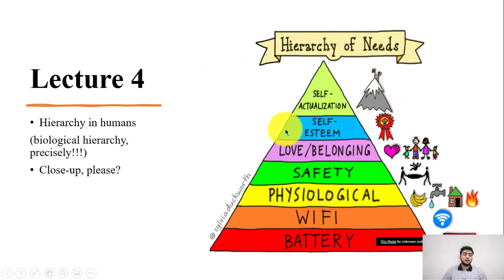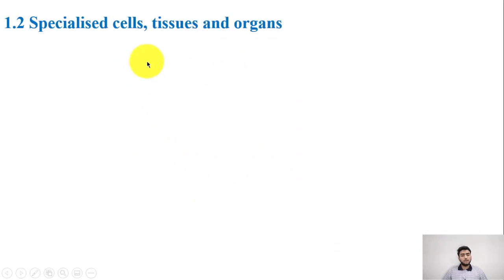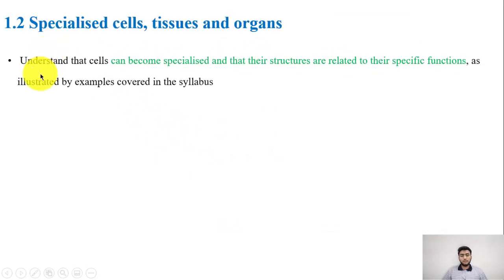Our living body, all living systems, have particular orders of working, and there also exists a hierarchy in living systems that we'll be taking a look at today in our lecture.